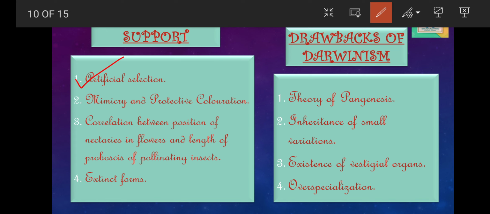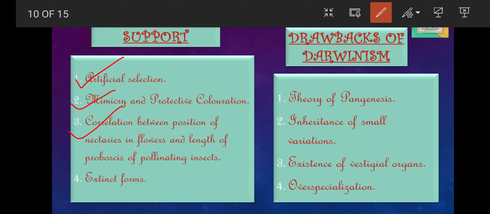new species by selection. The second support was mimicry or protective colorization. Mimicry and protective colorization, as seen in certain animals, can be achieved only by gradual changes occurring side by side, both in the model and in the mimic occupying the same area. The next was the correlation between the position of the nectaries in flowers and the length of the proboscis of pollinating insects. This relationship between two different organisms can evolve gradually and can be explained by natural selection.